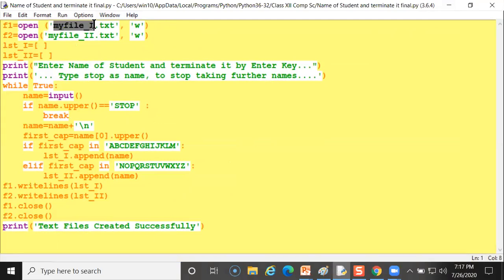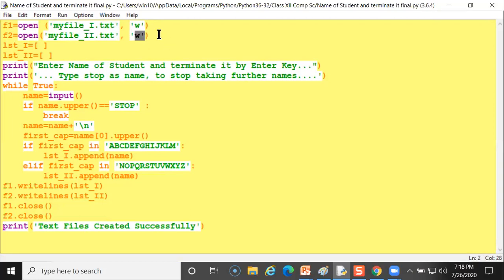My file underscore first, this is the file name I have given, dot txt. What is txt? This is the extension name of the file. Comma w. Comma w means it is in write mode. And f2 equal open, second file I am opening, my file underscore 2, my file underscore 2 dot txt.